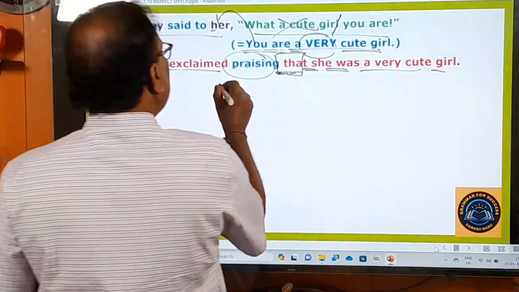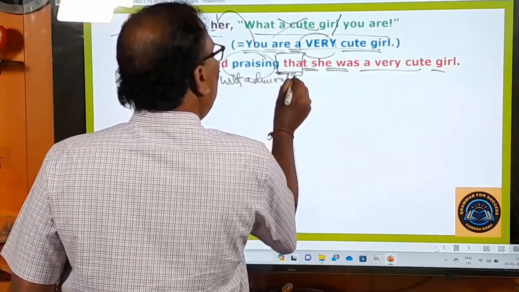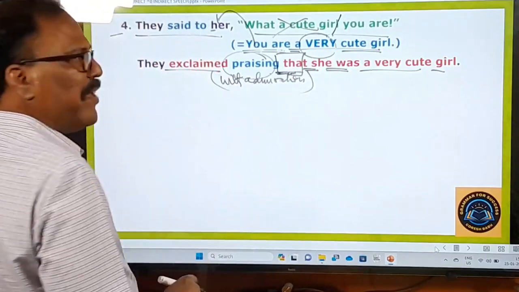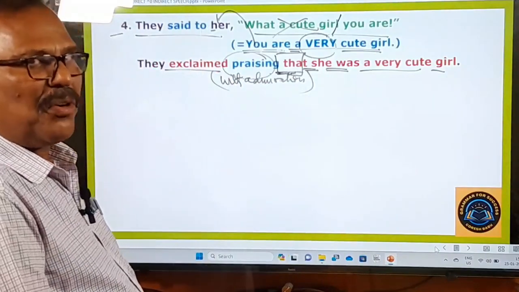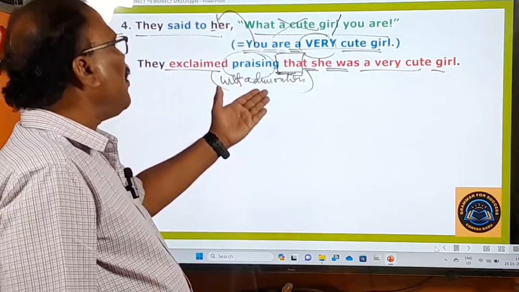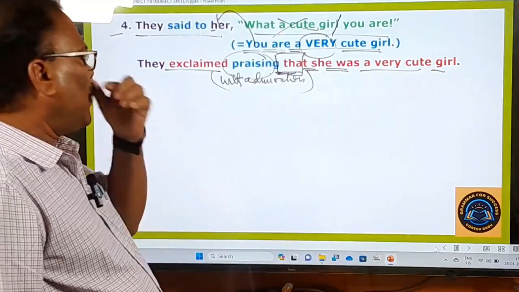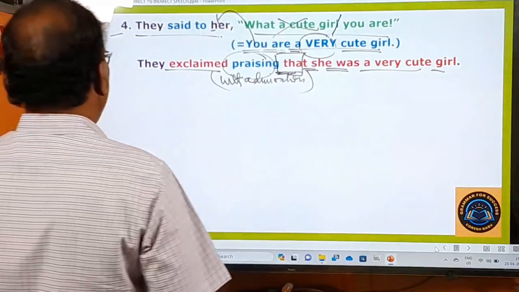You can also say they exclaimed with admiration. And since I am using this phrase repeatedly, this time I don't want to use it and I want to use a new one. That's why I said they exclaimed praising that. Whatever you can say. All right. Now you go to the fifth example.